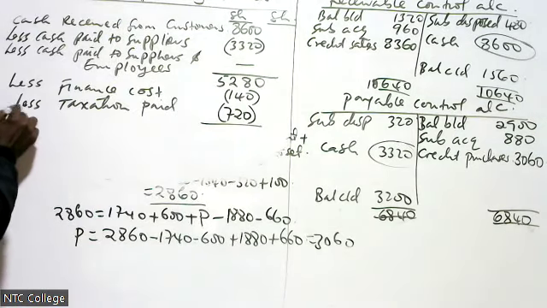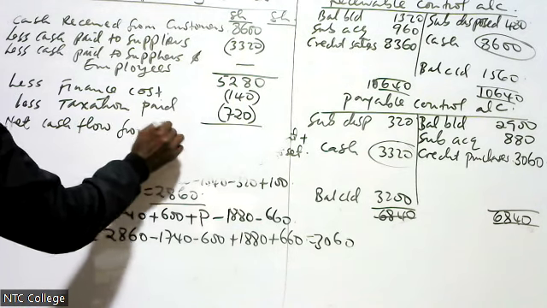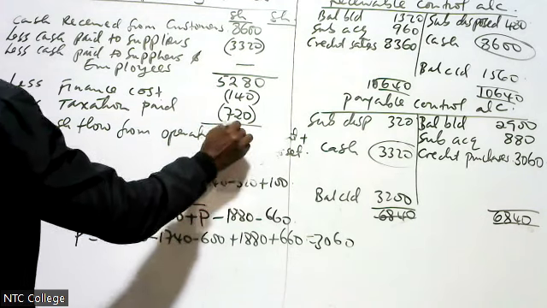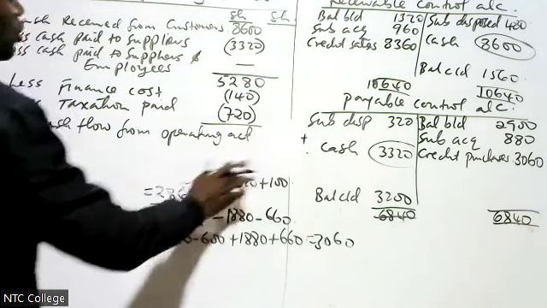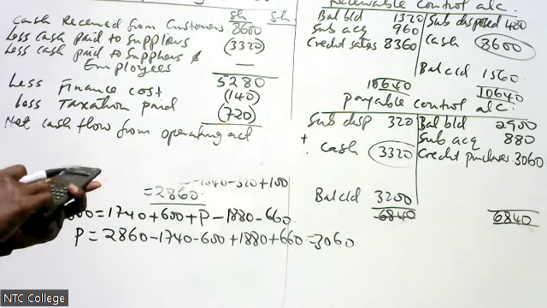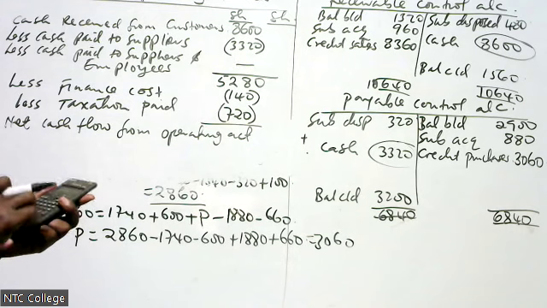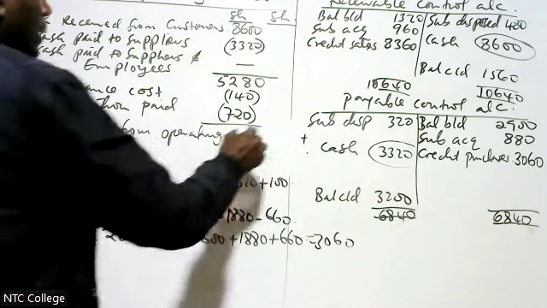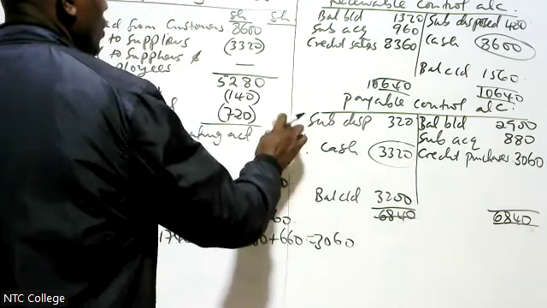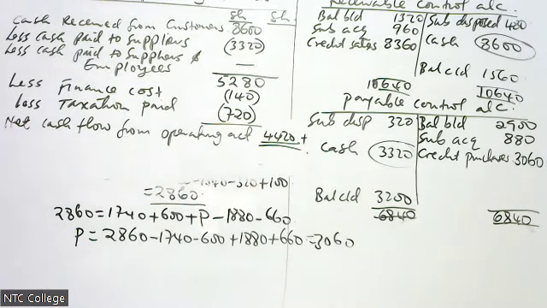Then we get net cash flow from operating activities, which is our number A, and it should be the same as what we got in the previous question. Therefore, our net is 4420. That is what we got, I believe, in our previous. That is what you do when you are using the direct method.